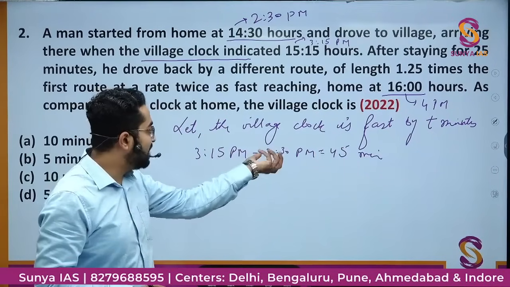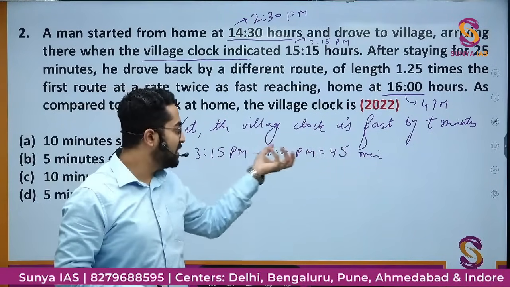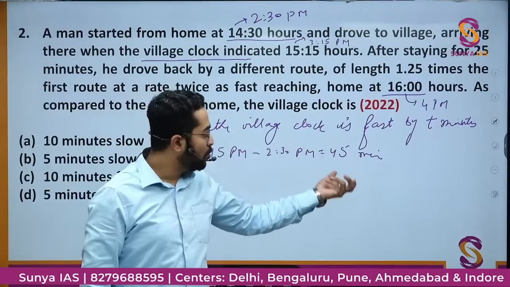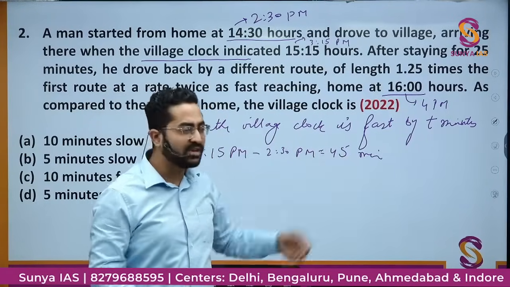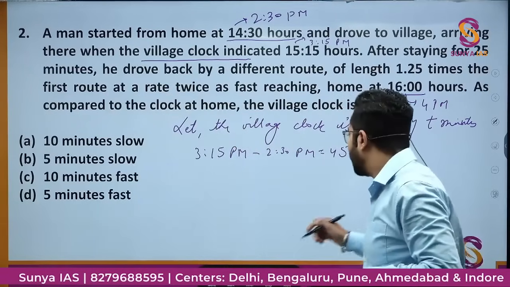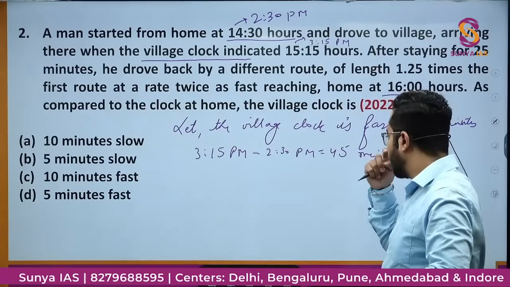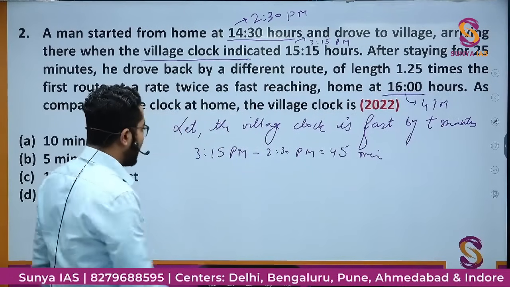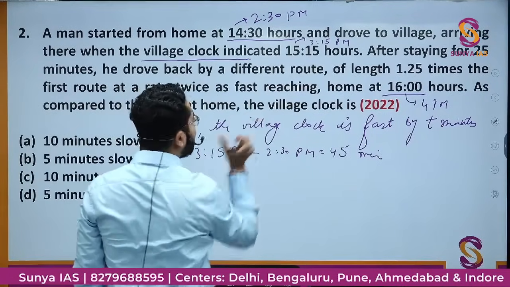That means then he would have taken not 45 minutes, he would have taken 30 minutes. That means जितना village clock fast है उतना ही ये कम टाइम ले रहा है, right? Because village clock is showing a time which is not correct, वो आगे चल रही है. So if village clock is half an hour, let's say 15 minutes fast, then actually 3:15 टाइम नहीं हो रहा है, वहां पे 3 PM ही टाइम है, right?